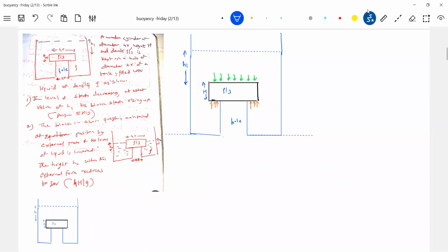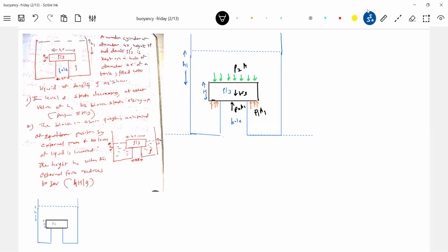Then the weight of this will act. And the atmospheric pressure force, P naught into A1. So we'll do one thing, I'll just write P naught into A1. This will write P1 into some A2. Here, P2 into A1. P2 into A. So we'll calculate pressure P2.